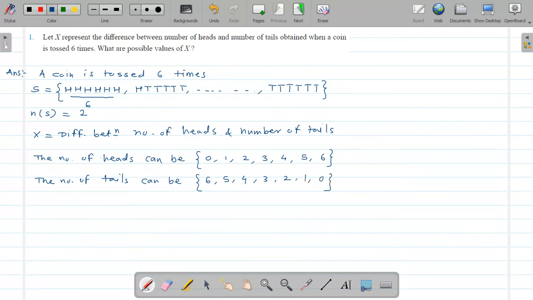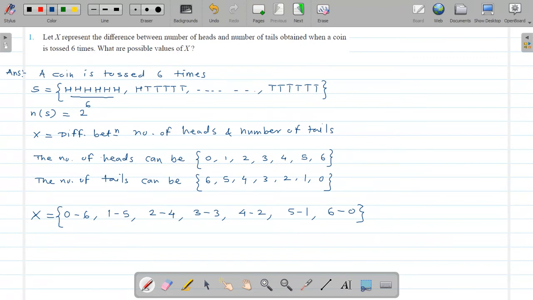Now we have to find the corresponding differences. First of all, the first difference is 0 minus 6, then 1 minus 5, then 2 minus 4, then 3 minus 3, then 4 minus 2, 5 minus 1 and 6 minus 0. When there is no head, there are 6 tails.